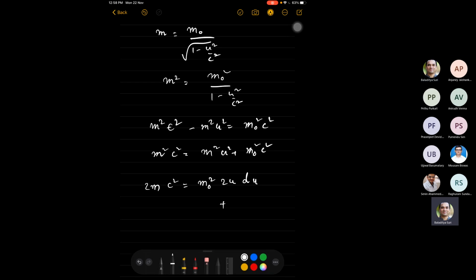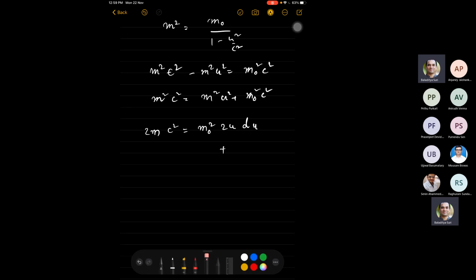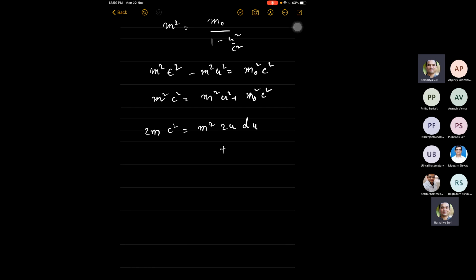So 2m c squared dm will be equal to m squared 2u du plus 2m dm u squared plus 0, because this term is a constant. M naught is not a changing quantity, it is a constant.